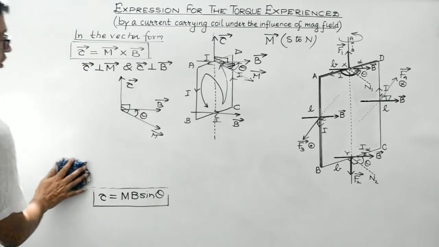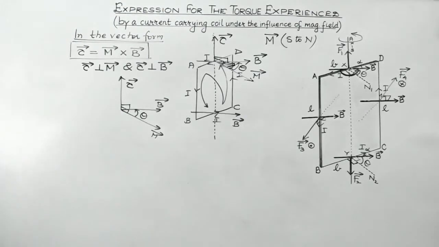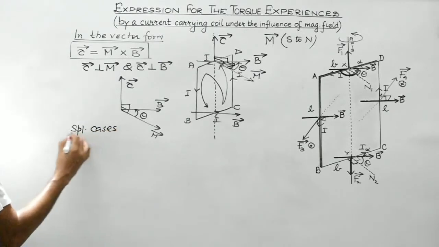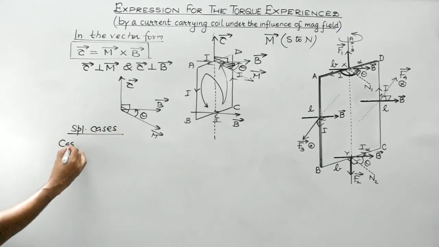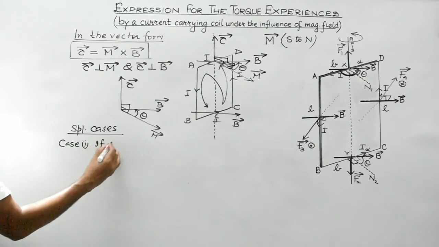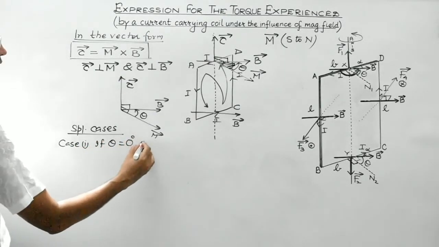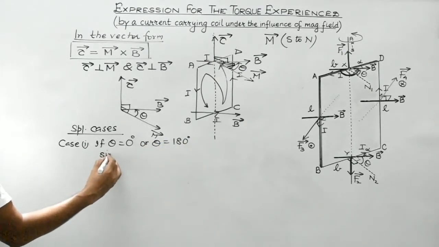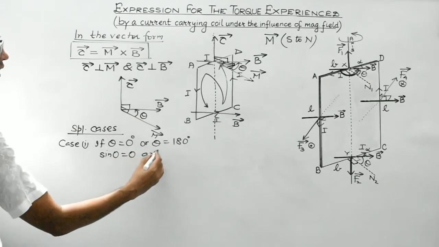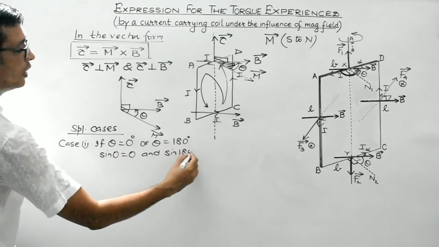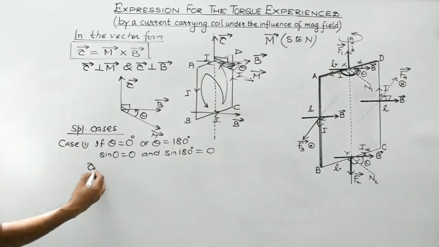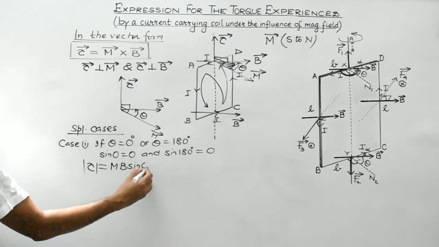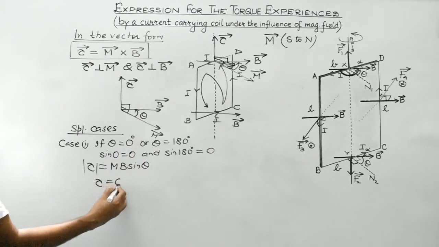Now let's concentrate on some special cases. Let's consider case 1. If theta is equal to 0 degree or theta is equal to 180 degree, that is, sine 0 is 0 and sine 180 degree is also 0, and tau, students, its magnitude is MB sine theta. So in both the cases tau would be equal to 0.